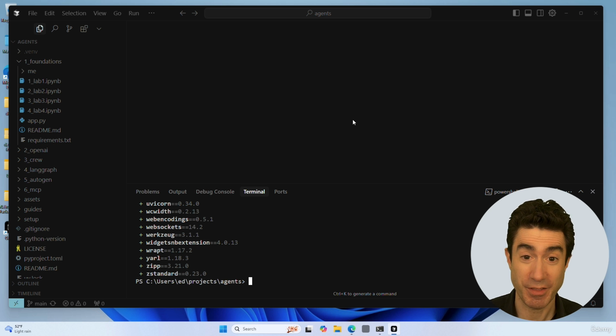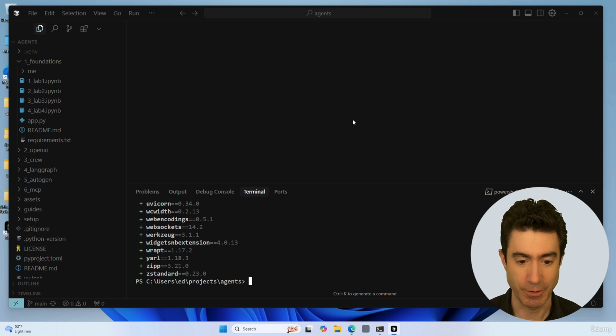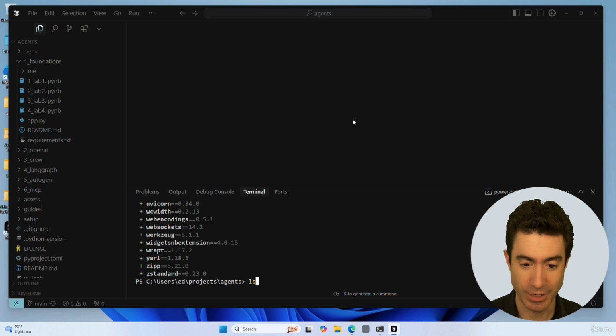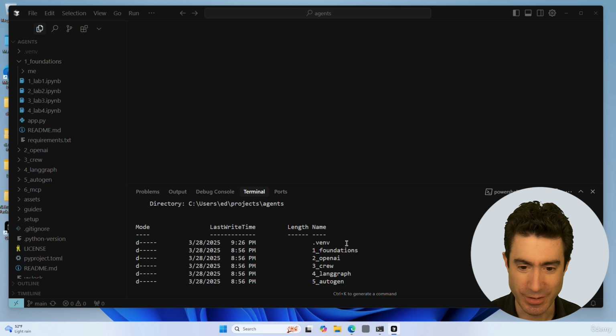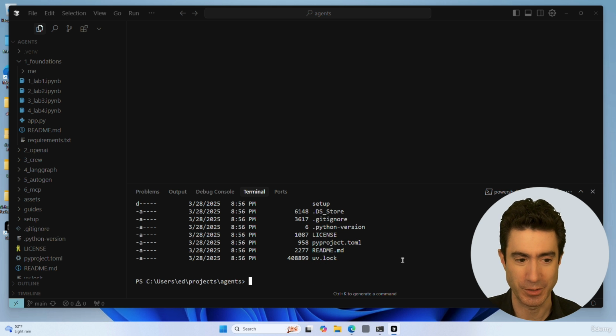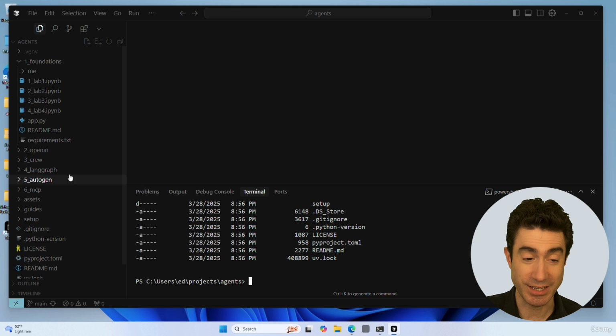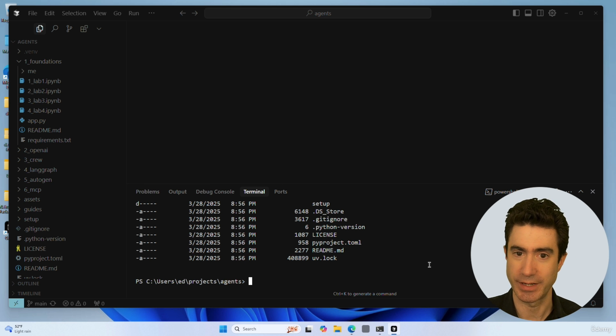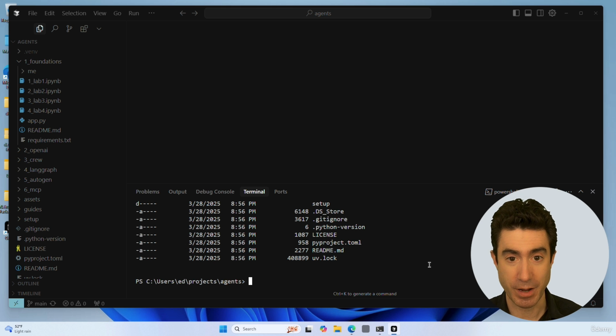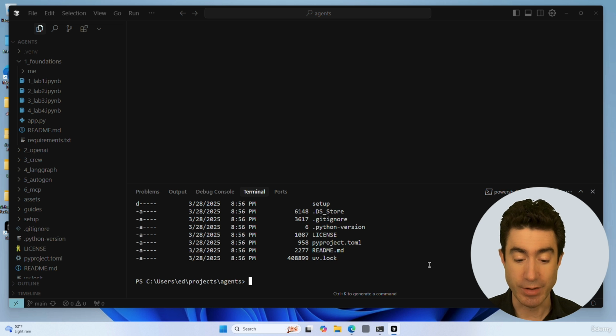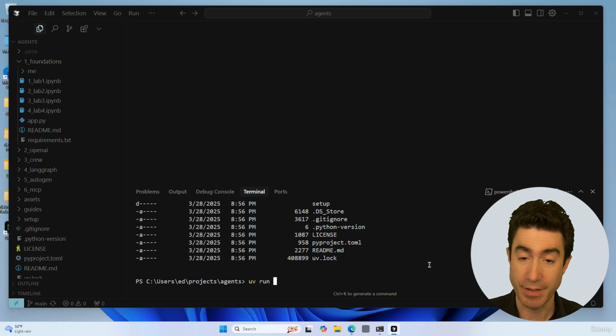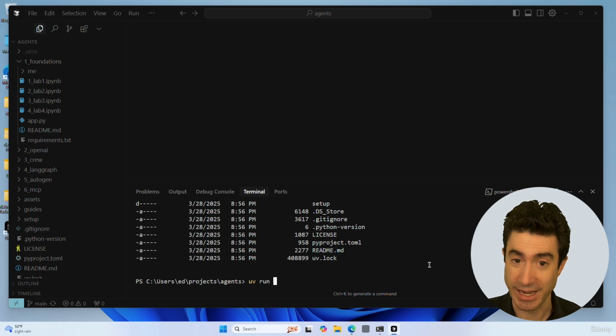And the big news is that that's it. There isn't any more of the kind of configuration management part. Those packages have been installed. If I look in this directory, you'll see that there is in fact a new folder, .venv. It's created a virtual environment for people that know about Python virtual environments. It's built one, and that now exists in this folder, and that's all there is to it. And going forwards, if we want to run a Python script, whereas you might normally type python and then the name of a Python script, you now would type uv run and then the name of the script, and it will automatically run it in that environment.